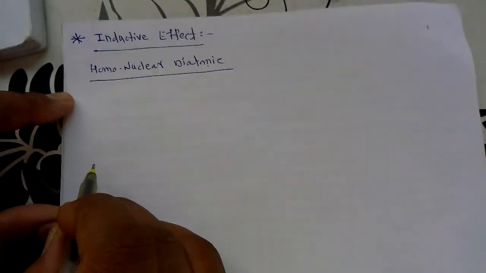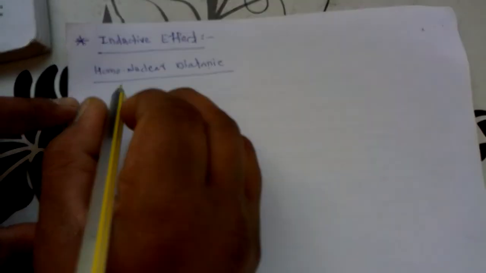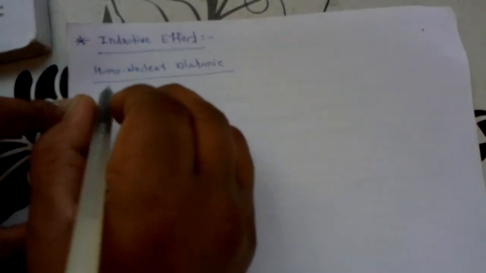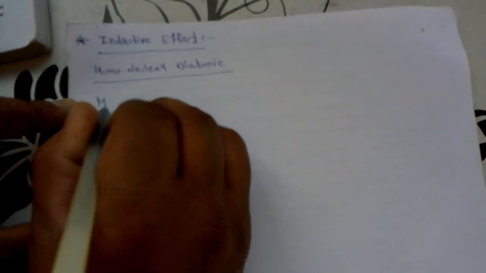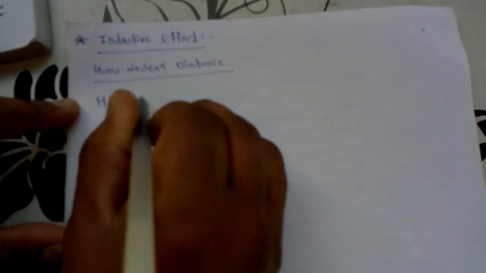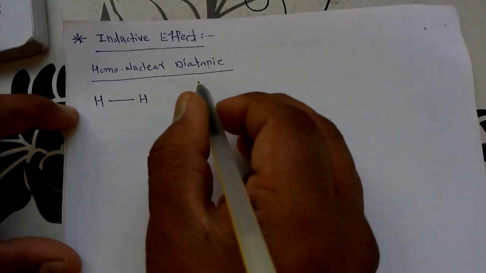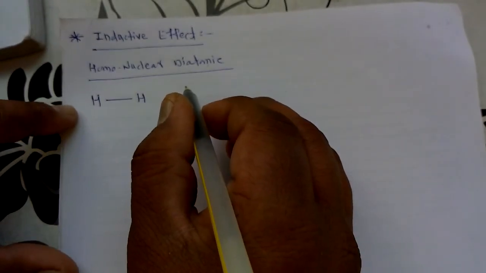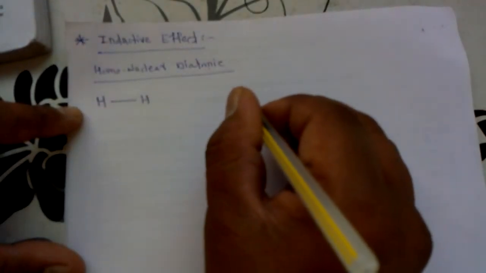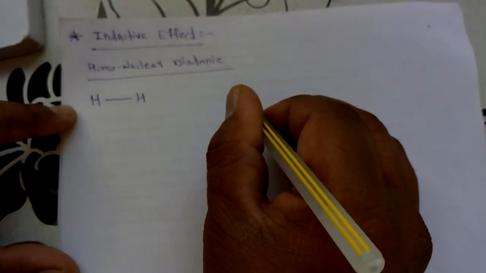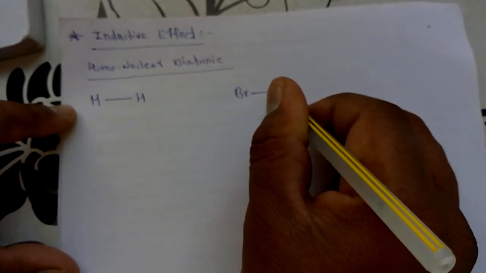So first of all, if I take a simple example of a homonuclear diatomic molecule, suppose hydrogen gas, that is the H2 molecule. Second, suppose Br2, Br single bond Br.